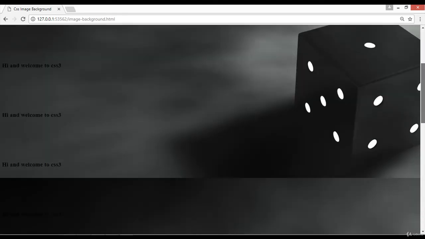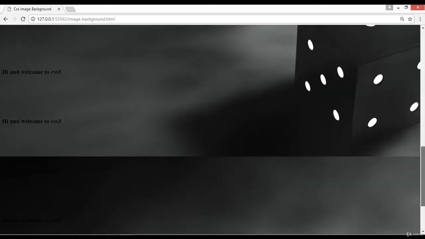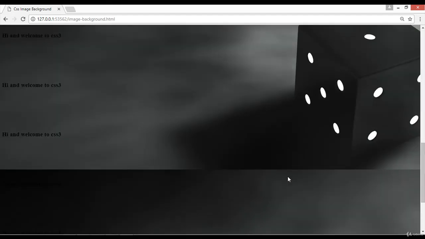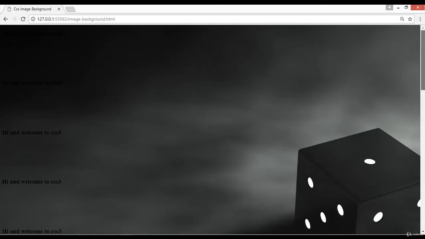Now we have a scroll bar here that you can scroll, and you can see that the image ends here and it is repeated again and again. You can see it ends here, once again it is repeated.